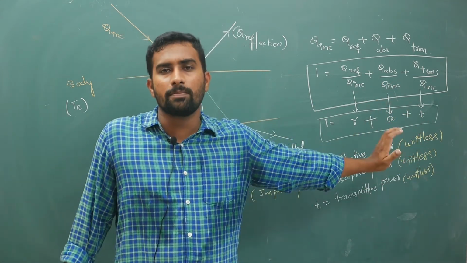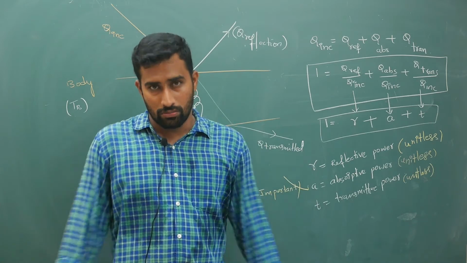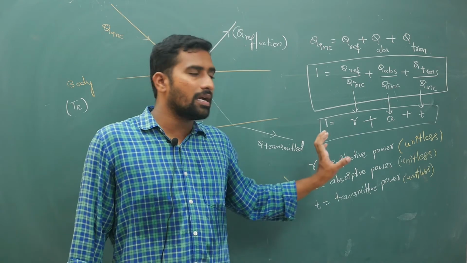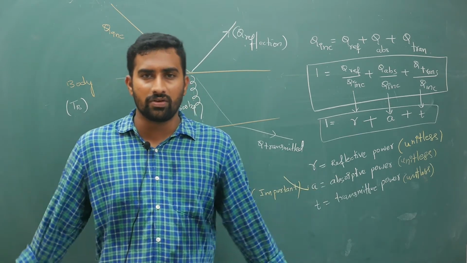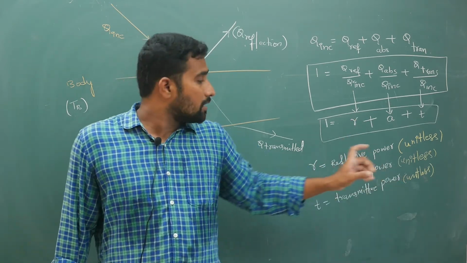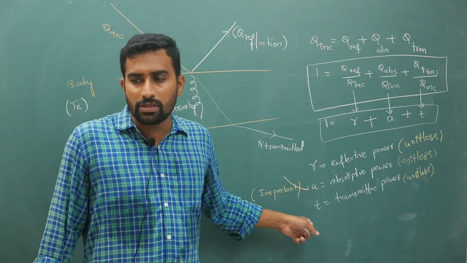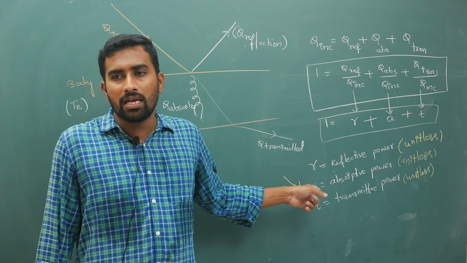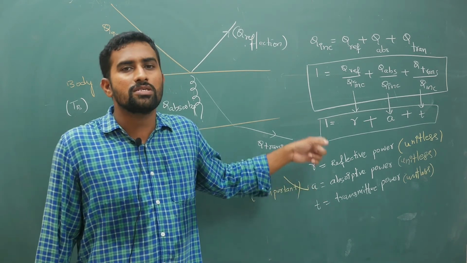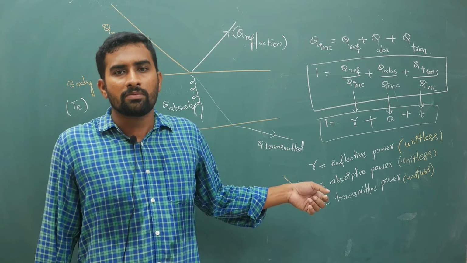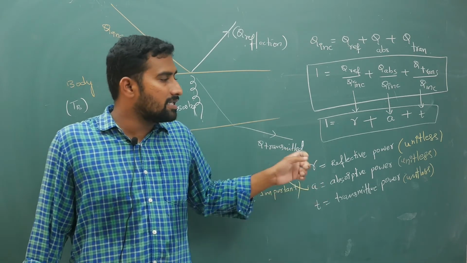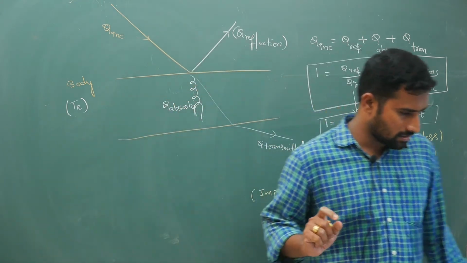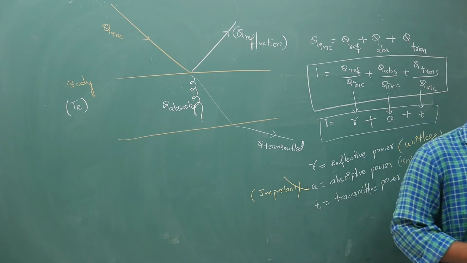Because you are using the word power, don't think the unit is watt. No. Scientists have defined it that way, so that is why I am giving this, that's all. Do not get confused. These are unitless quantities. Out of this, A is the most important part. Your small a will indicate absorptive power. Absorptive power is unitless. And what does absorptive power mean? Energy absorbed by energy incident. It is unitless. Keep this point in mind, very very important. Do not forget this.